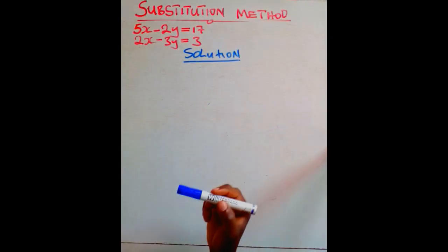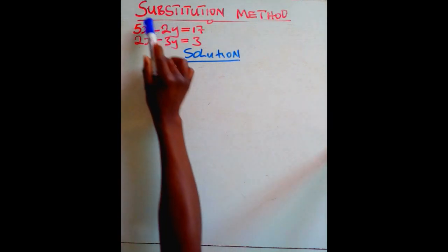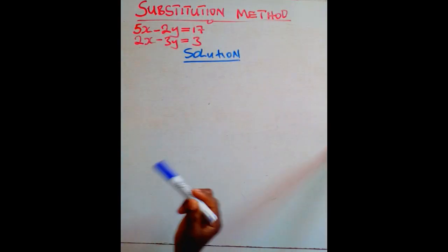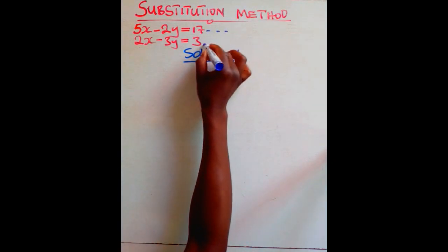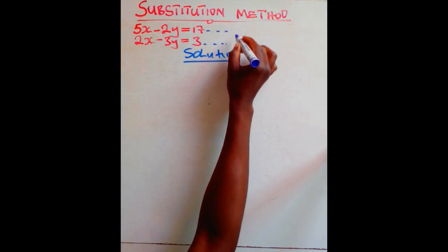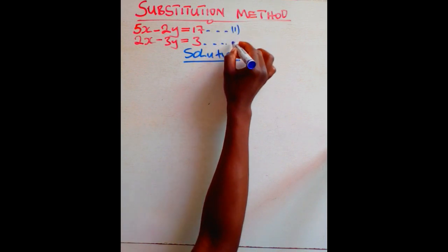On the solving board today, we want to solve simultaneous equations using the substitution method. So let's get to the board and see how we can solve them. These two equations are linear equations that can be solved using the substitution method. So what do you do first of all? You use one of these equations to make one of the variables the subject of the formula.